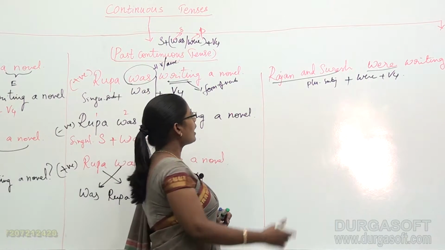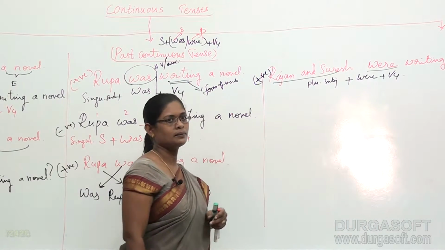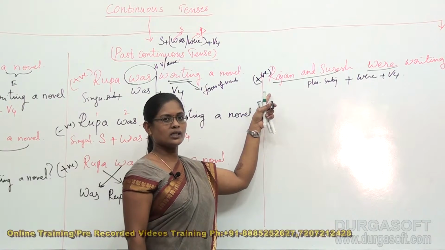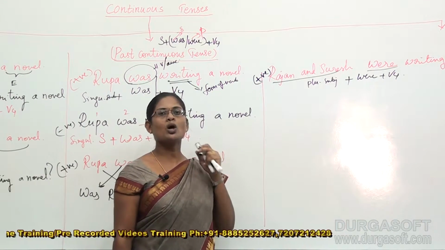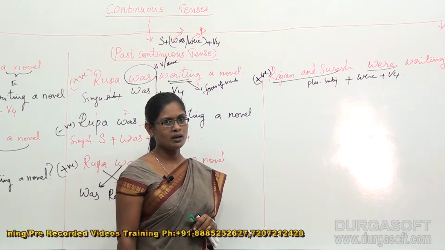Okay. So in fact, I treat this as my positive sentence. If I would like to convert this sentence into a negative sentence, I must include not in the sentence provided here. Okay?